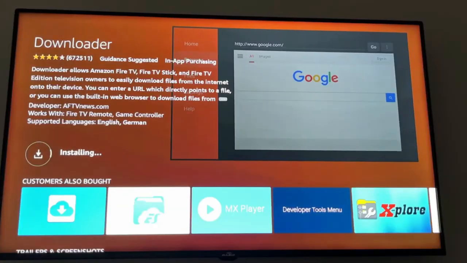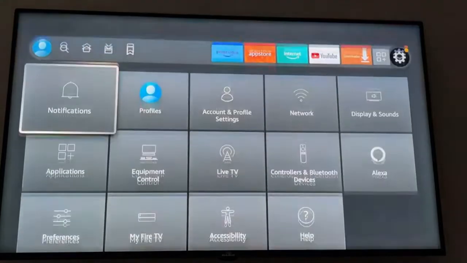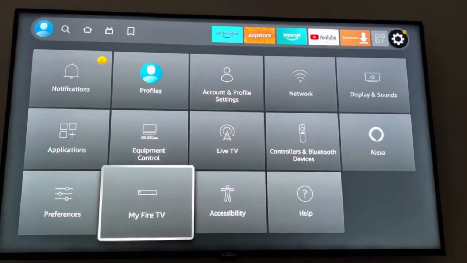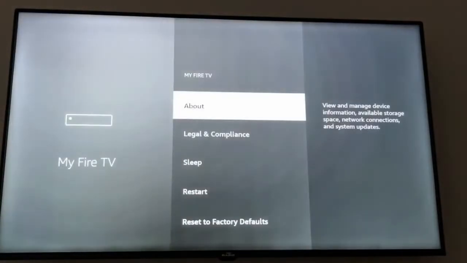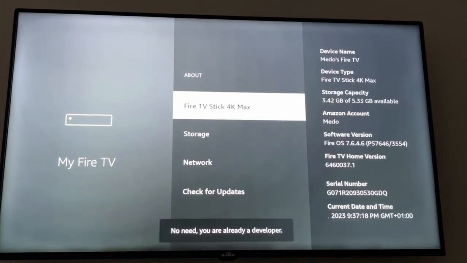The second step is we need to activate the developer options. To do that, go to Settings on your Fire Stick, scroll down and click on My Fire TV. After that, click on About, then click on Fire TV Stick 4K Max, or any Fire TV you have, 7 times until you see the message: No need, you are already a developer.